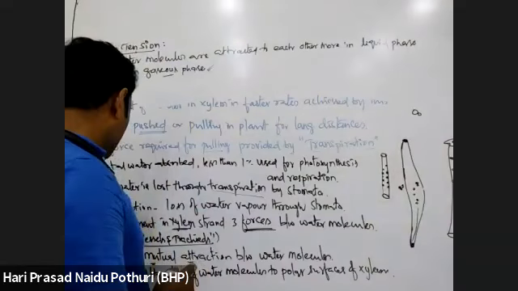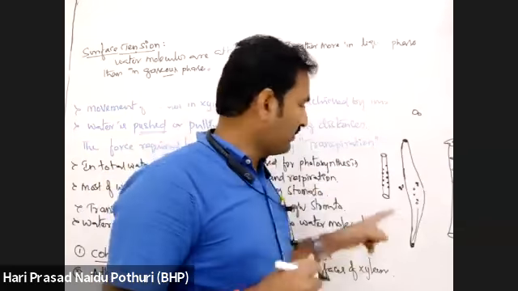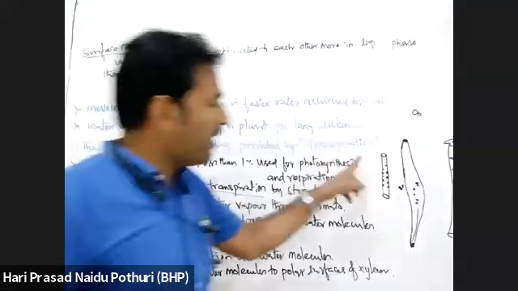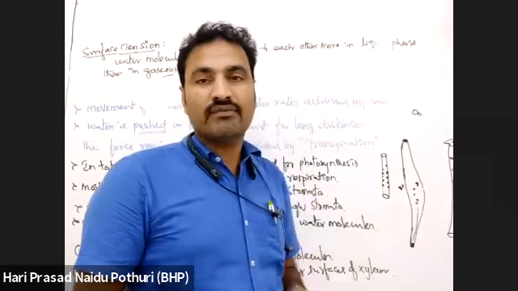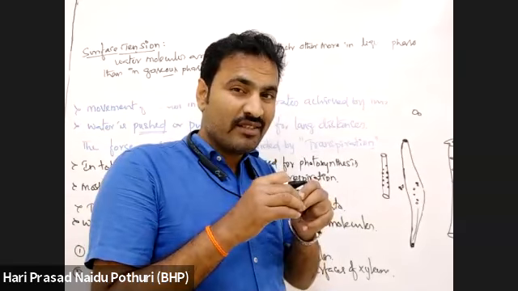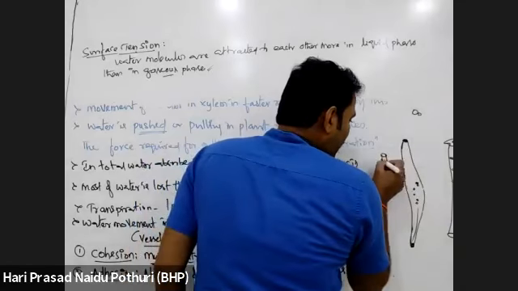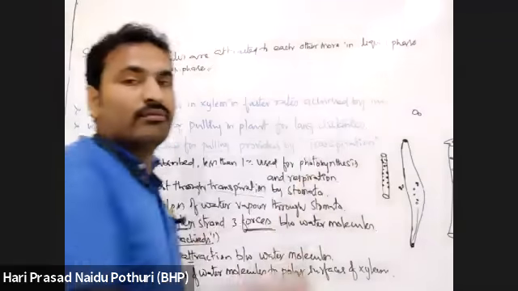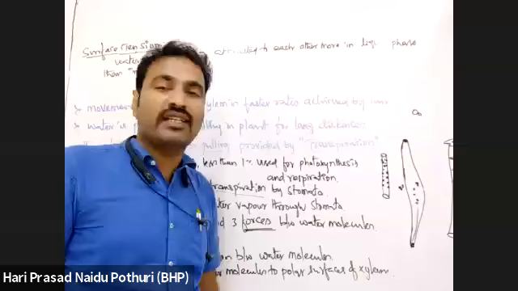Then, due to cohesion, water molecules will be mutually binding. That is one thing. Due to adhesion force, water is attached to the surface of the tracheary element. That is one thing. All these are happening. Finally, what happens? Transpiration pull. So, due to all these forces, water molecules form a continuous column of water in the tracheary element.